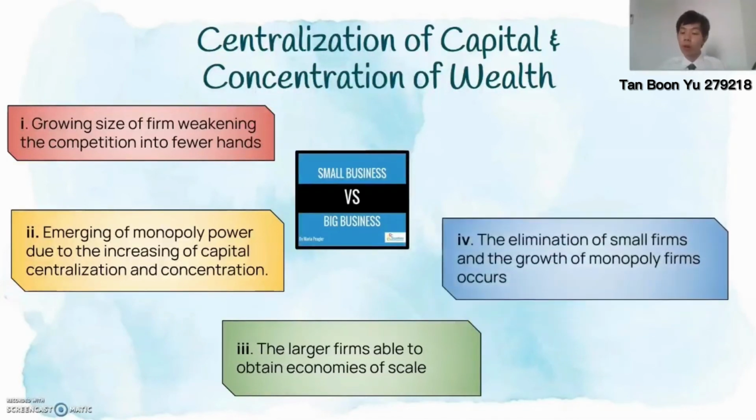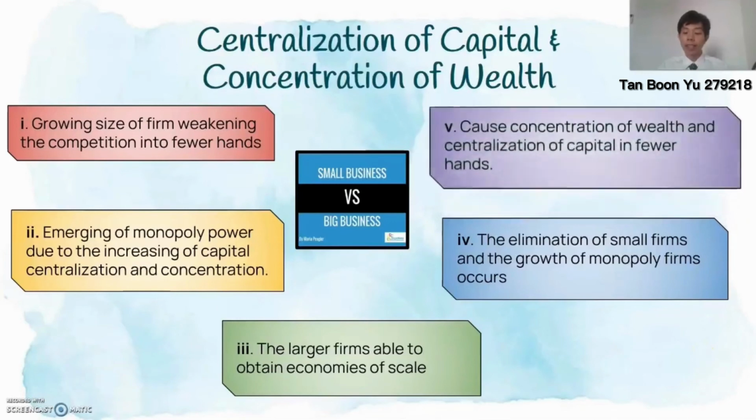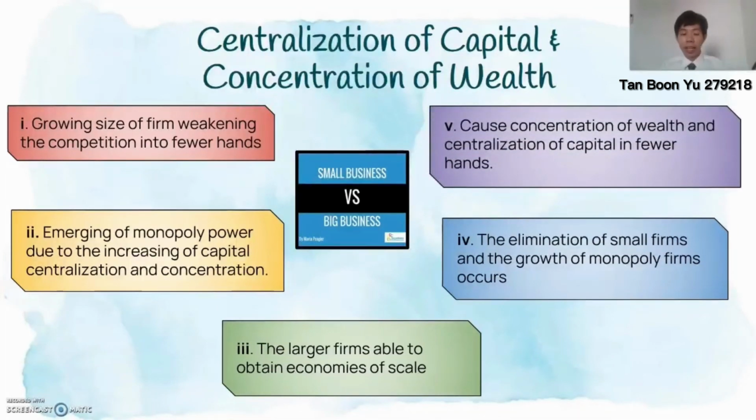This leads to the growth of monopoly power, as competition between the larger firms with lower cost production and the smaller firms always ends in the ruin of many small firms. It can be concluded that capital accumulation, economies of scale, and the dominance of the corporation in business organization would bring about the concentration and centralization of capital into fewer hands.